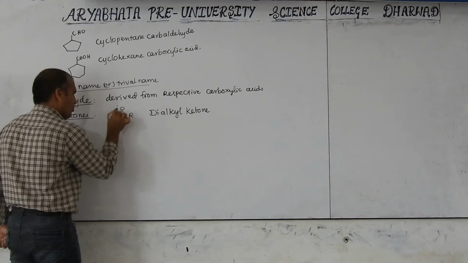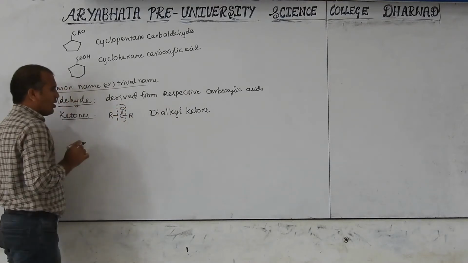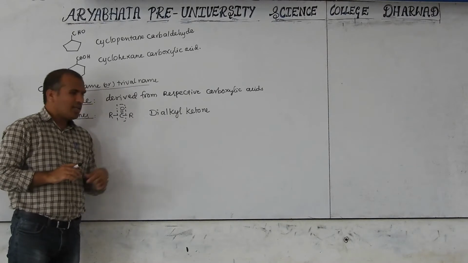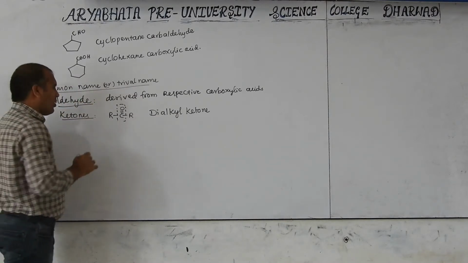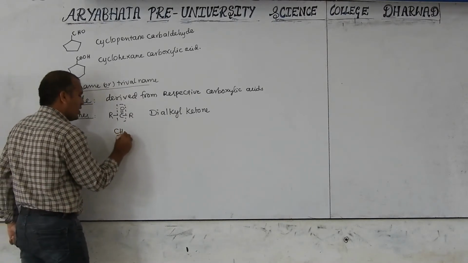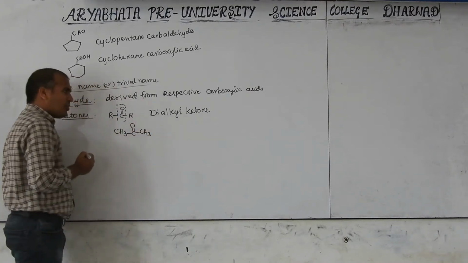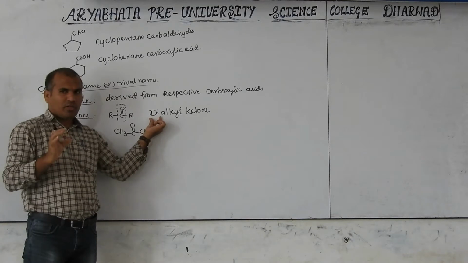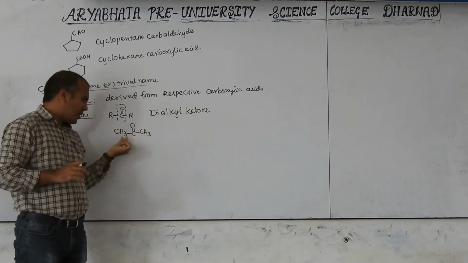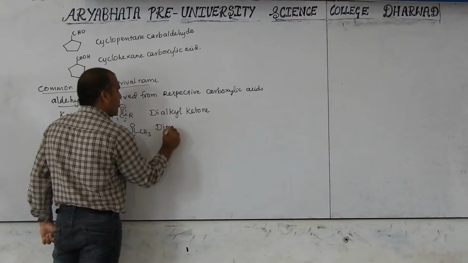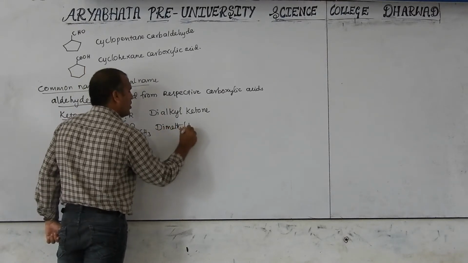Left side and right side, if the two alkyl groups are the same, it is a dialkyl ketone. One example here, CH3, C double bond O, CH3. How to name this? This is the common name, not IUPAC. Dialkyl: the alkyl name here is methyl. Thus it is called dimethyl ketone.